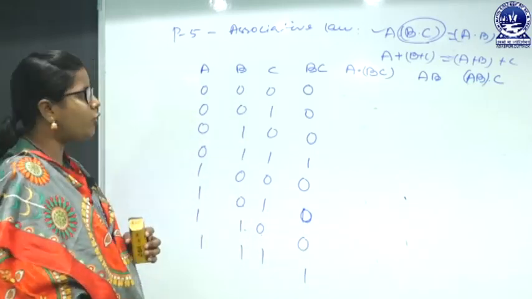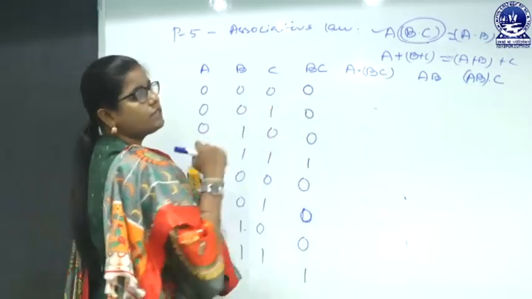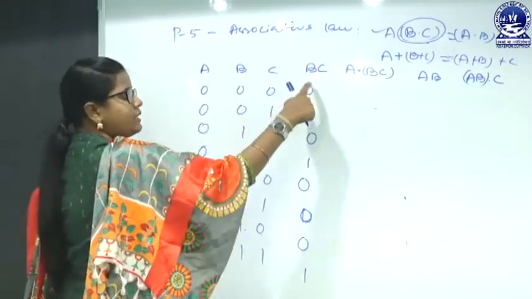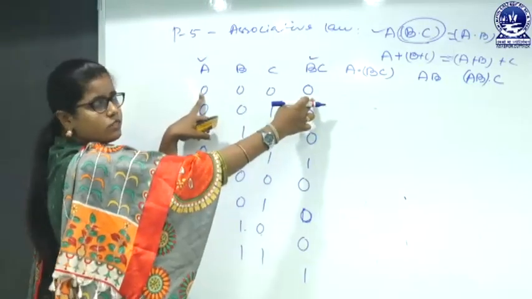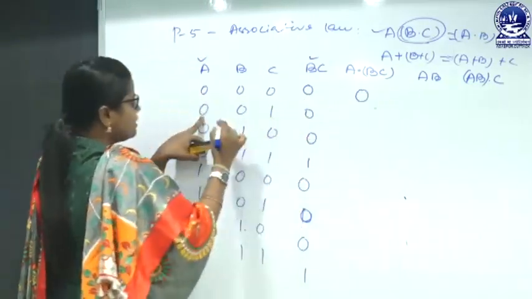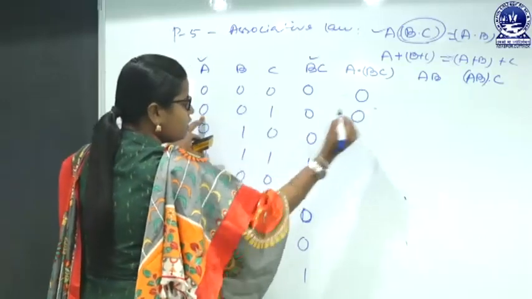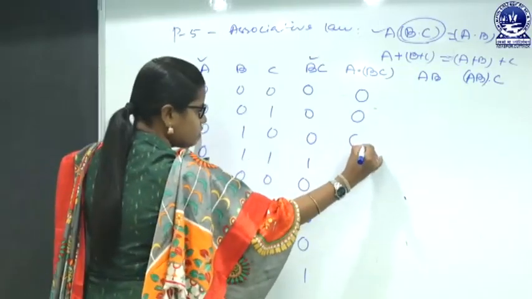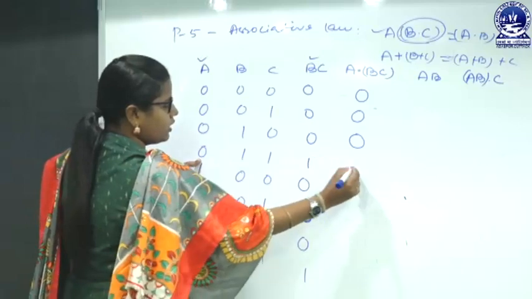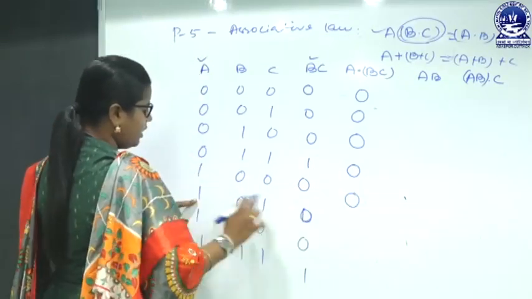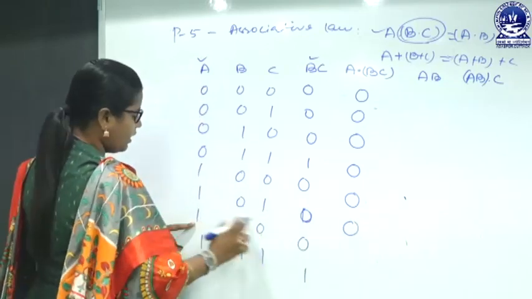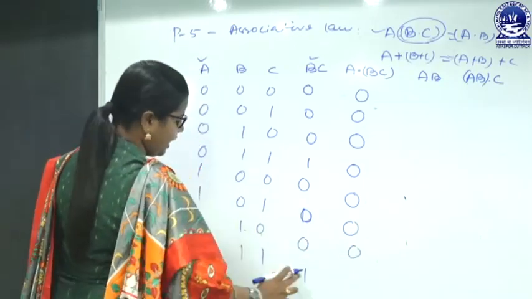Next we have to perform A dot BC, A and BC, this column and this column. So 0 and 0 is 0, and all the rows are 0 until the last one, 1 and 1, this one is 1.